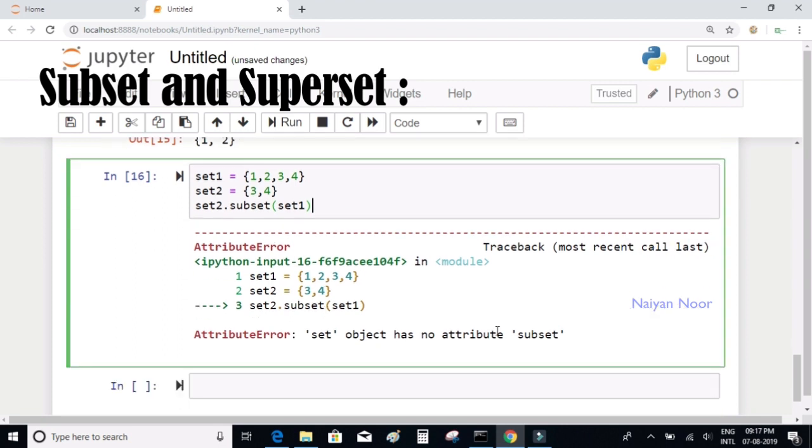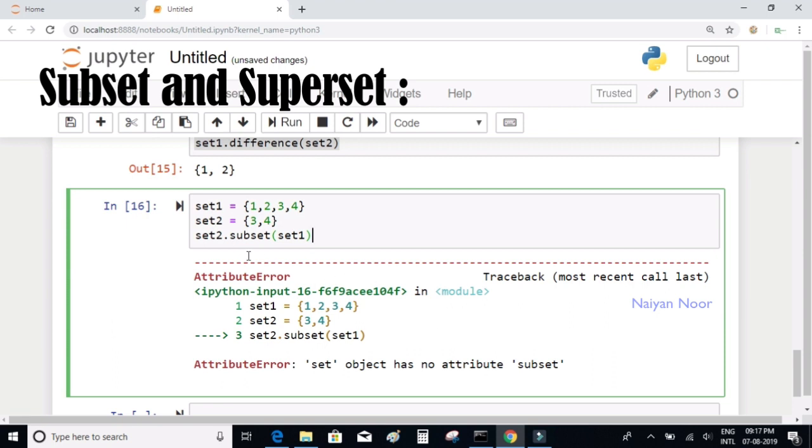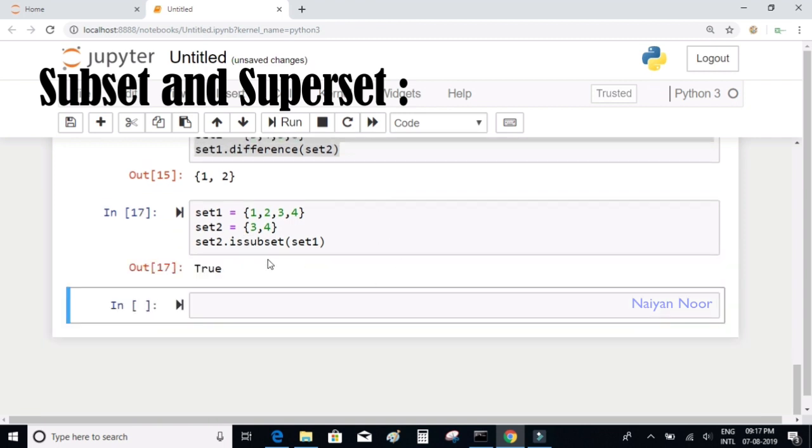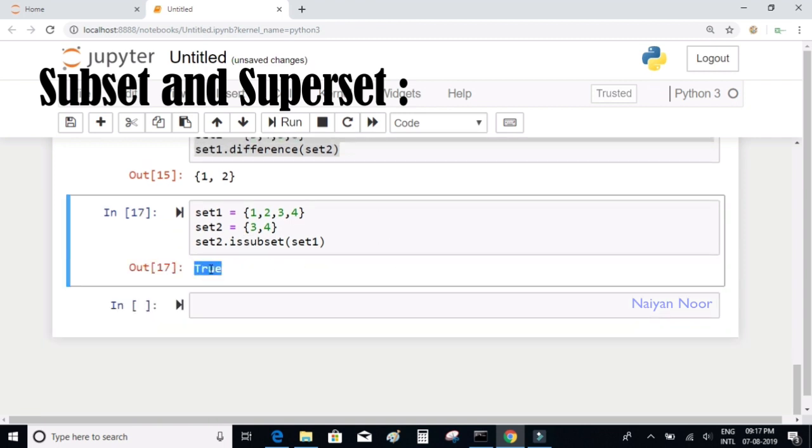Set object has no attribute. It is issubset, so it's going to return true or false, right? So when I execute it, it is true. It's because set 2 contains only those elements which are present in set 1. So that is what the meaning of subset is.